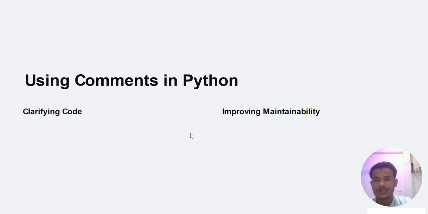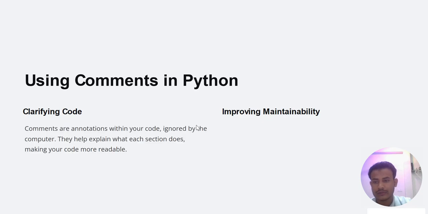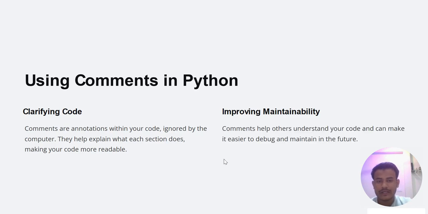So there are many uses of comments in Python. It provides clarification of our code. Comments are annotations within your code ignored by the computer. They help explain what each section does, making our code more readable, and they also provide maintainability in our code. Comments help others understand your code and can make it easier to debug and maintain in the future. So there are various uses of comments in Python. I hope you understand it very well. Let's move to our next topic.